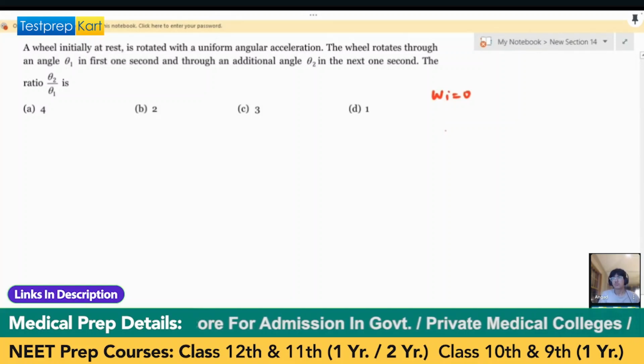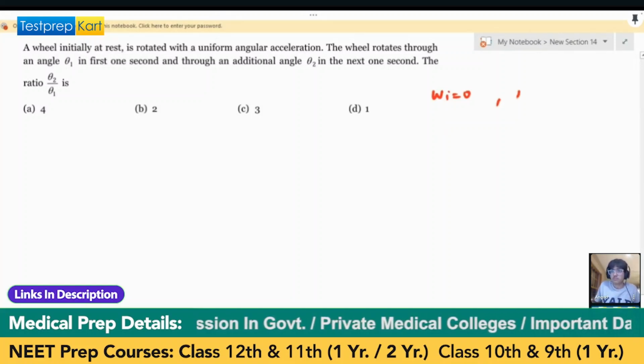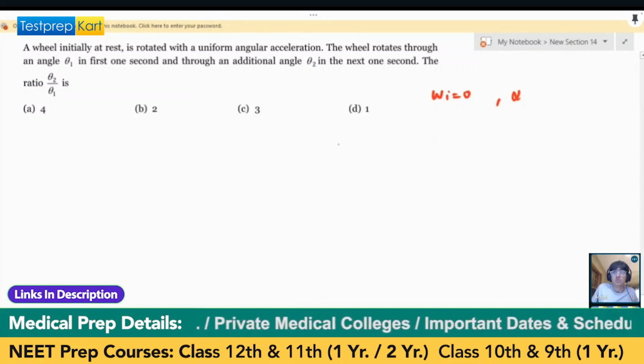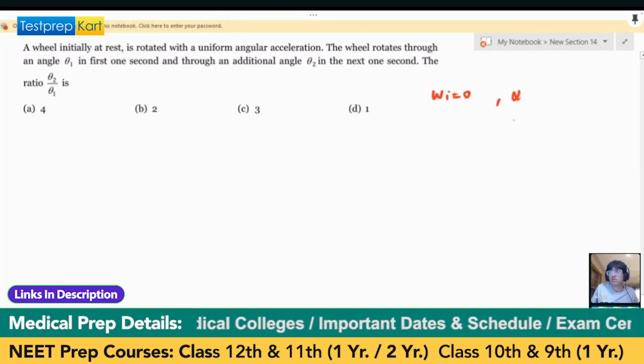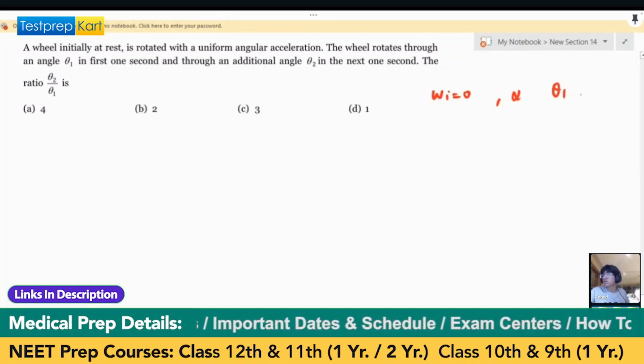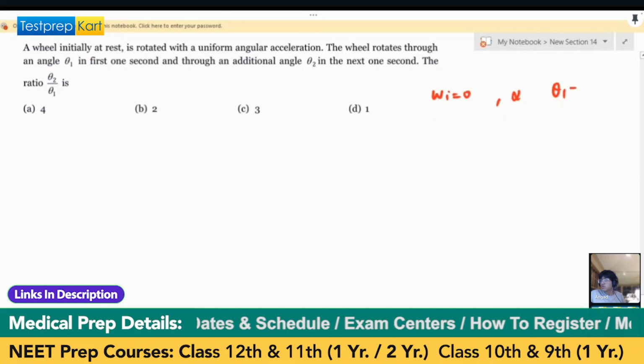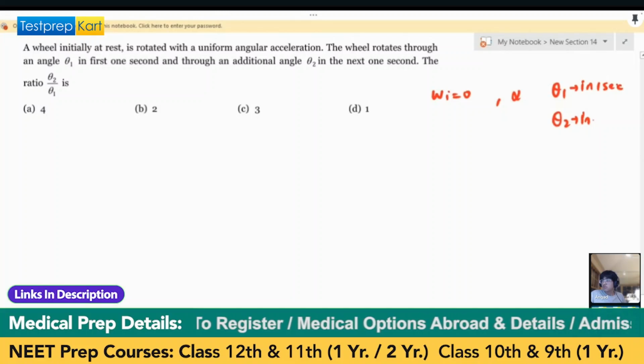It rotates with a constant angular acceleration alpha, and rotates through theta 1 in the first 1 second, and theta 2 in the next 1 second.